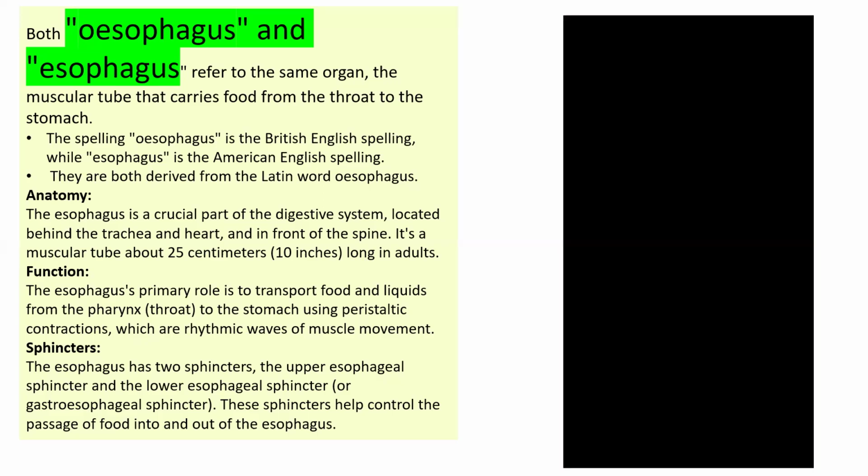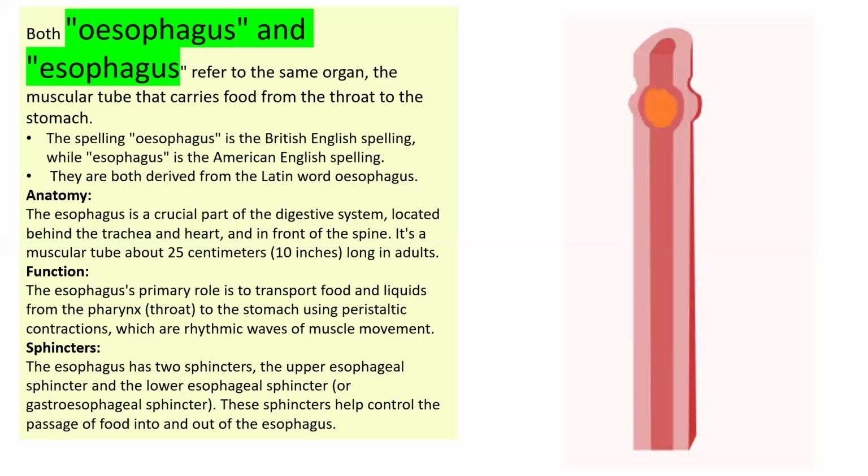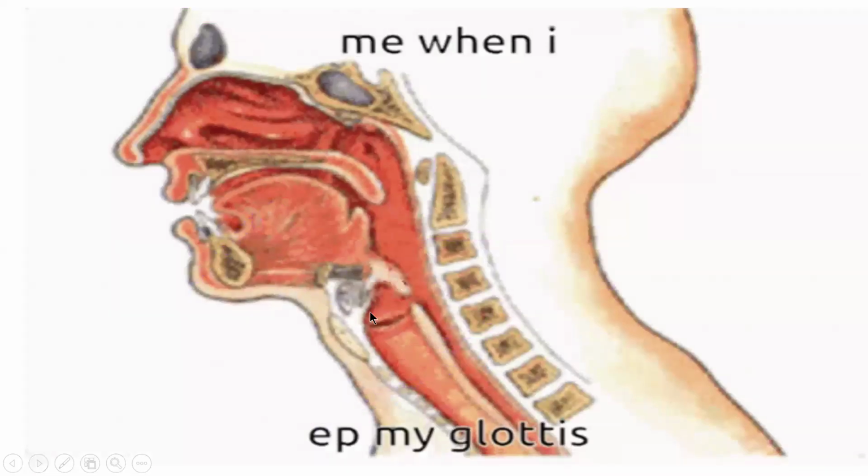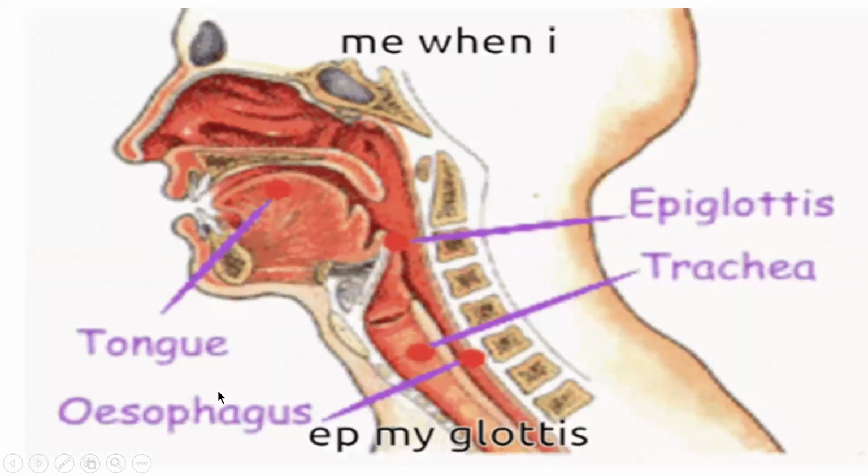There are two sphincter muscles in the esophagus, the upper esophageal sphincter and the lower esophageal sphincter, which help control the passage of food into and out of the esophagus. It allows the food bolus to pass from the mouth with the help of peristaltic movements, rhythmic contraction of muscles, and then it moves to the stomach.